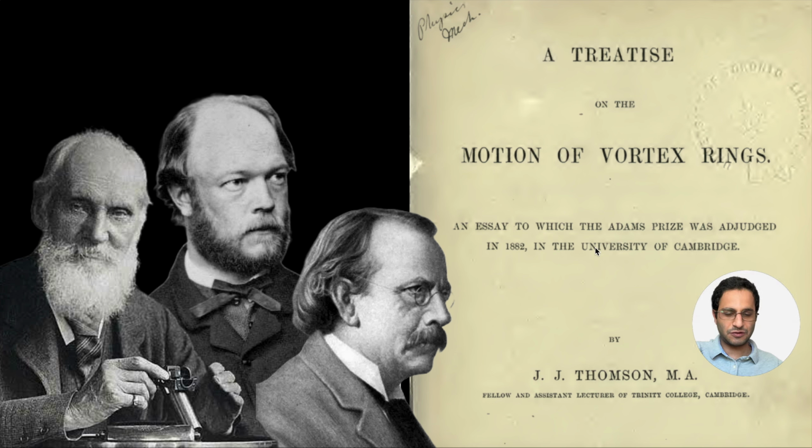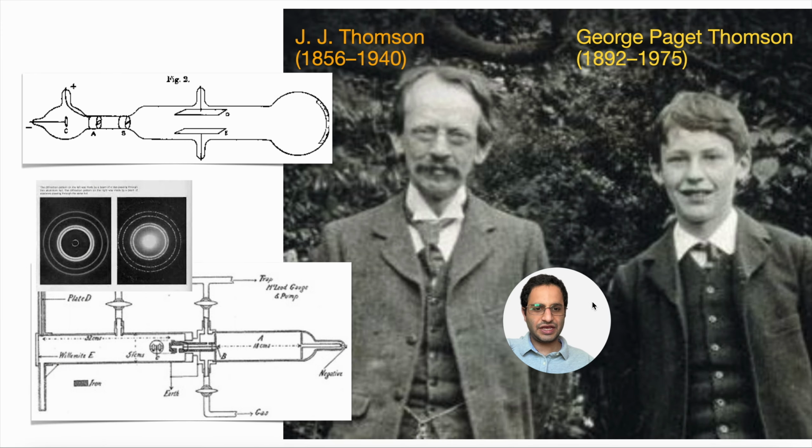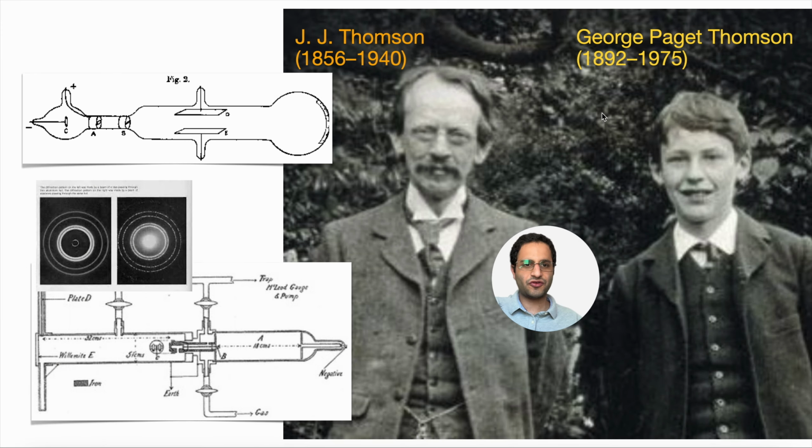But it looks like he was highly encouraged by the theory of William Thomson about this vortex and this diversity. Joseph Thomson is a very interesting character, and he also had a son, George Paget Thomson, and they were both awarded the Nobel Prize in Physics. The father was awarded because he measured the charge to mass ratio of the electron, and he showed the electron is a particle with a specific charge to mass ratio, with particle properties, and his son diffracted the electron.